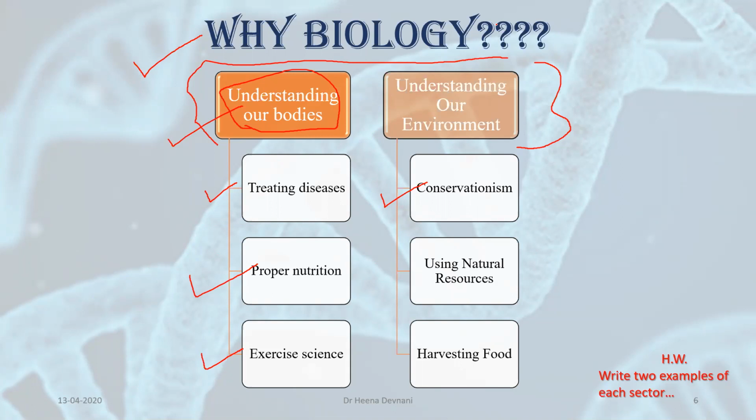And for this, you need to understand biology. Then it will be very useful for using natural resources. We all know our world is facing many problems regarding these resources. It can also be important for food harvesting. Food harvesting, how can it be important in this? We all know that population is increasing nowadays, and if population increases, the demand for food will also increase. So we need to apply scientific techniques for the harvesting of food without using chemicals. And if you're studying biology, then you will be able to do this very, very easily.